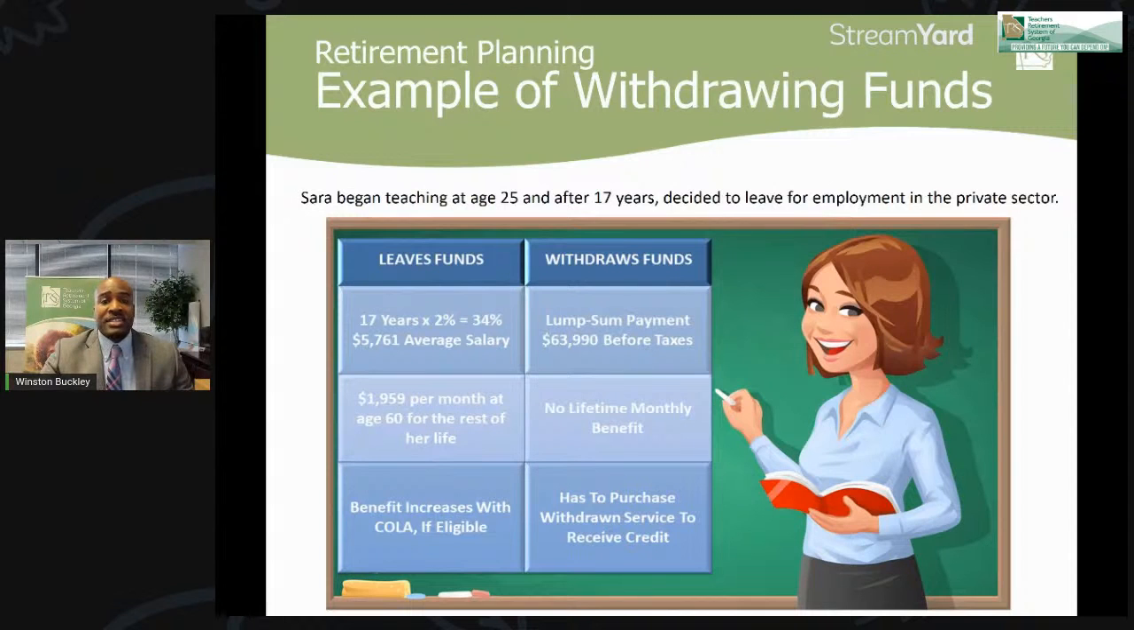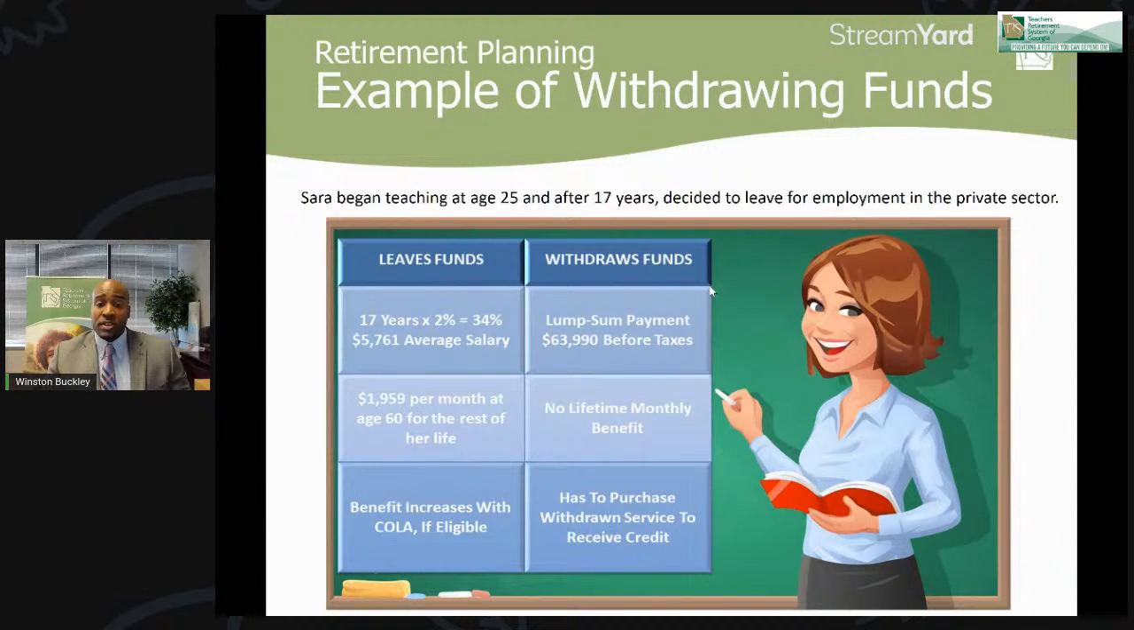Sarah began teaching at age 25, and after 17 years, she decided to leave for employment in the private sector. So if she decided to leave her funds in, 17 years we'll multiply by 2%. Therefore, she'll have 34% of her high average salary, which is $5,761. At age 60, that would give her $1,959 per month. And she could get increases on that with cost of living adjustments.